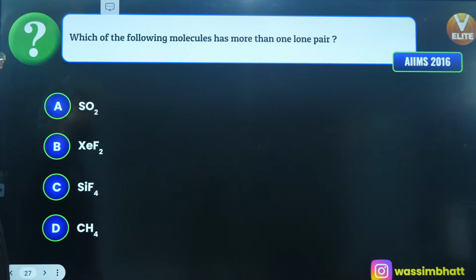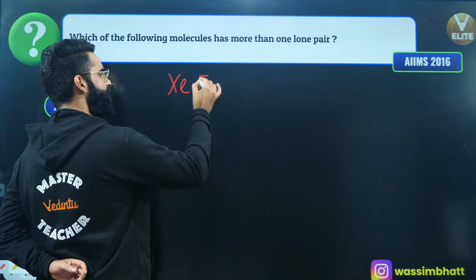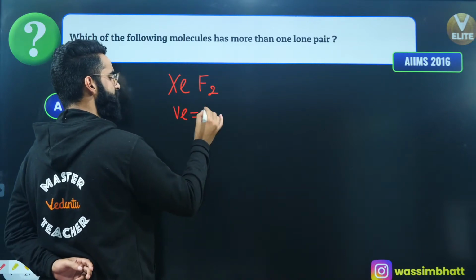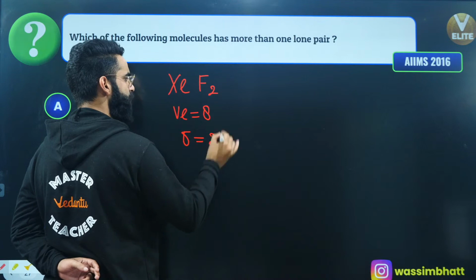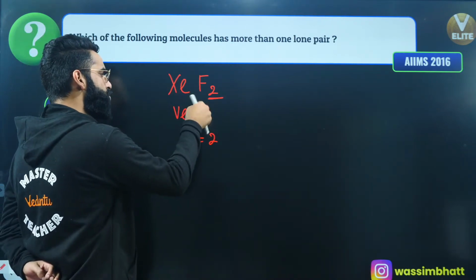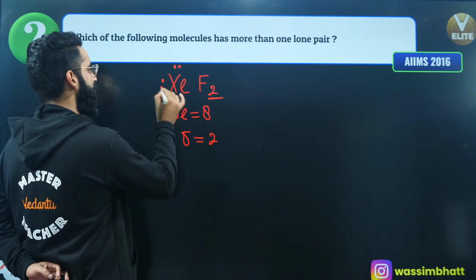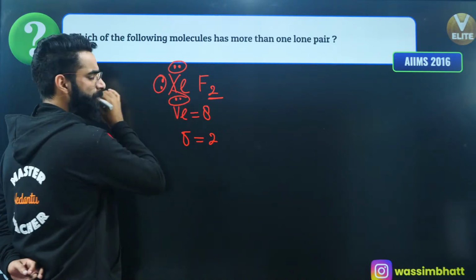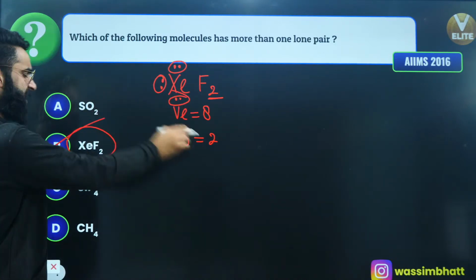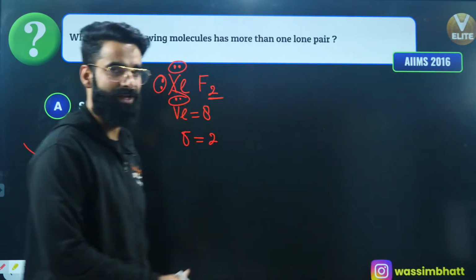Okay, moving on to one more. Which of the following has more than one lone pair? Well, I can see XeF2 is the one. Check it out. If you look at XeF2, xenon has 8 valence electrons, right? It is forming 2 sigma bonds, as you can see, 2 terminal atoms. That means 2 sigma bonds. So out of 8 valence electrons, xenon is using 2 electrons to form 2 sigma bonds. So there'll be 6 electrons left on xenon in the form of lone pairs, right? So there are 3 lone pairs on xenon, correct? So it's absolutely going to be XeF2, which contains more than 1 lone pair. I'm not going to check the rest because I know the answer, right?